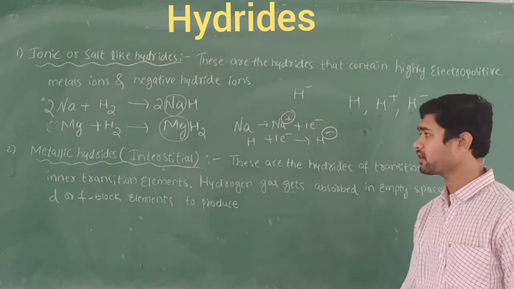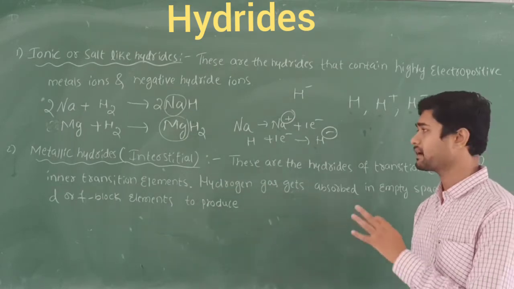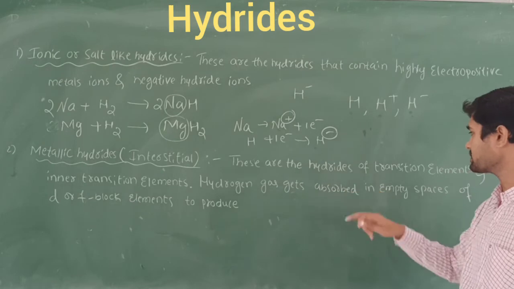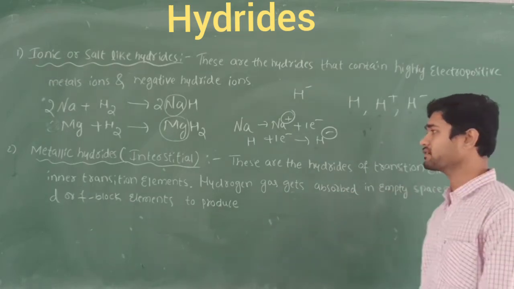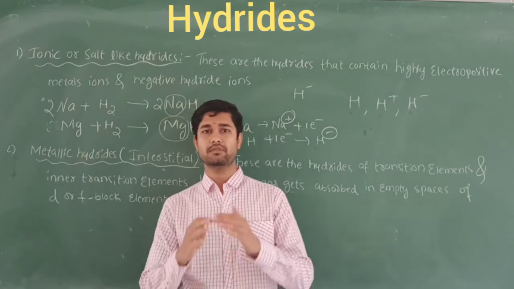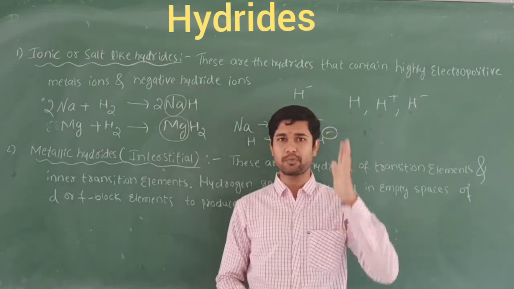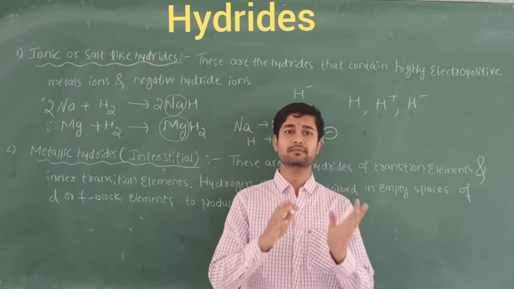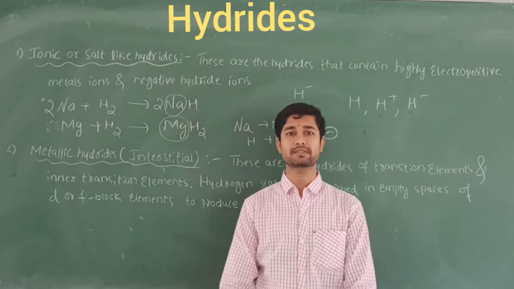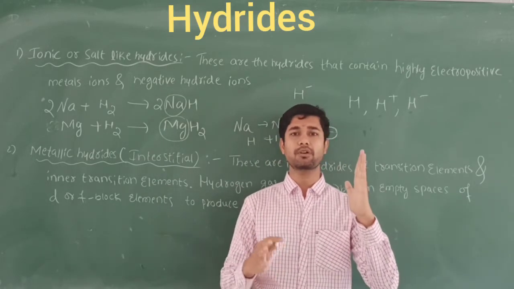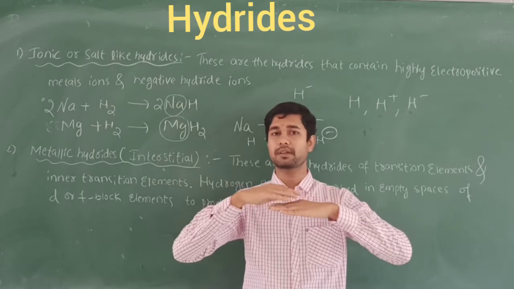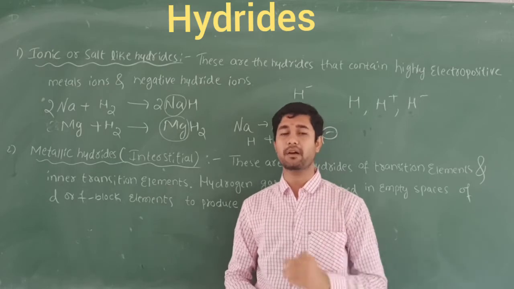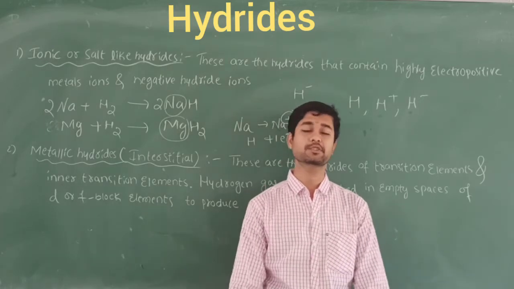Let's go for the second classification, that is called metallic hydrides or interstitial hydrides. Let's take the definition. These are the hydrides of transition elements and inner transition elements. In the periodic table, first group 1 and group 2 elements we call the S block elements. Group 13 to group 18 we call the P block elements. Between the S block and P block, the D block is there. The D block elements we classify as transition elements, and also inner transition elements, which are called F block elements.